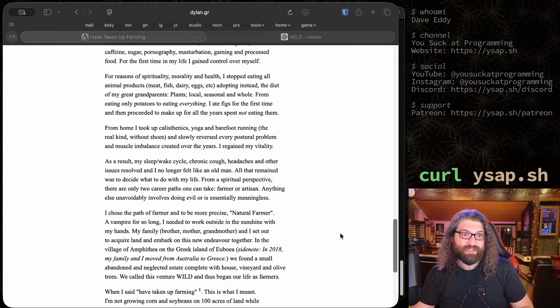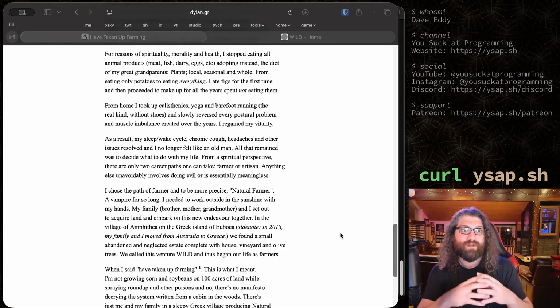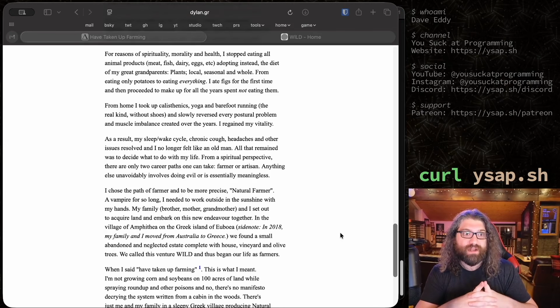This is great. This is great stuff to read. As a result, my sleep-wake cycle, chronic cough, headaches, and other issues resolved, and I no longer felt like an old man. All that remained was to decide what to do with my life. From a spiritual perspective, there are only two career paths one can take: farmer or artisan. Anything else unavoidably involves doing evil or is essentially meaningless.